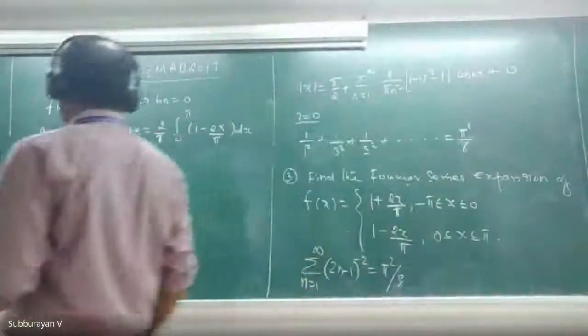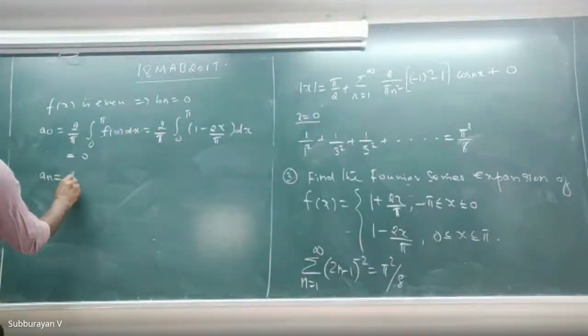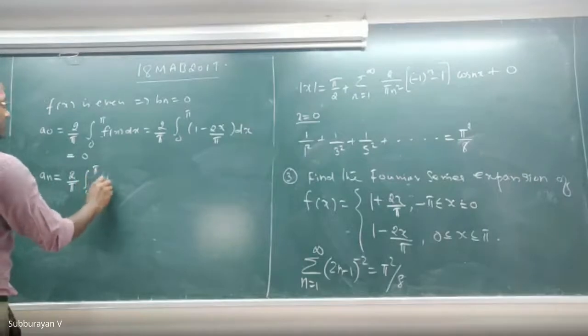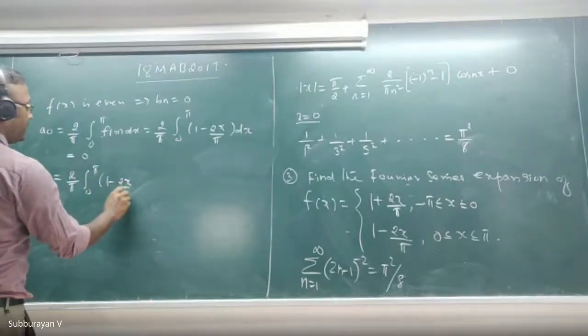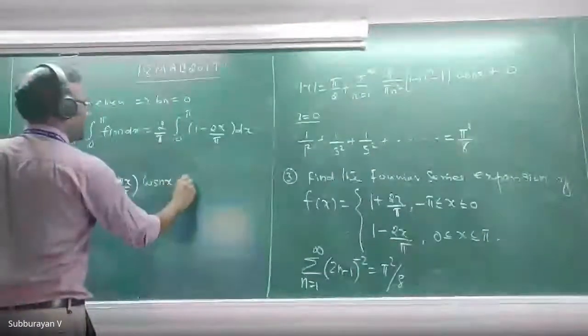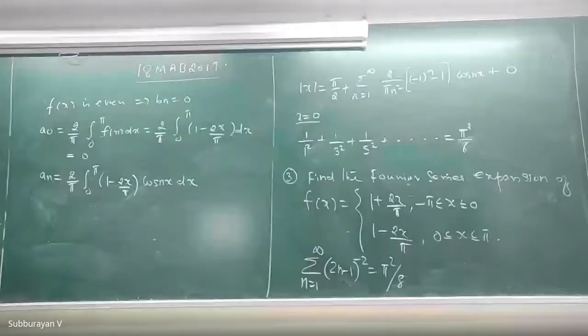And an is what? This is 2 divided by pi integral 0 to pi of 1 minus 2x divided by pi into cos nx dx.